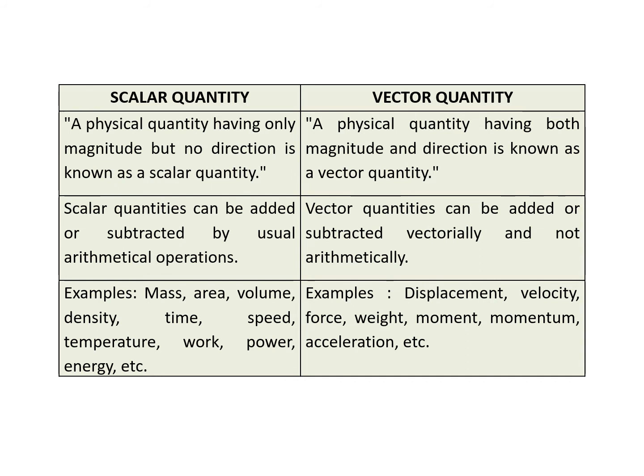Examples of scalar quantities are mass, area, volume, density, time, speed, temperature, work, power, energy, and other quantities having only magnitude but no direction. And the examples of vector quantities are displacement, velocity, force, weight, moment, momentum, acceleration, that is, the quantities having both magnitude and direction.